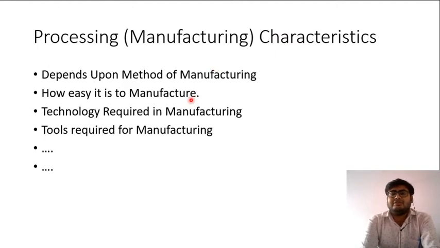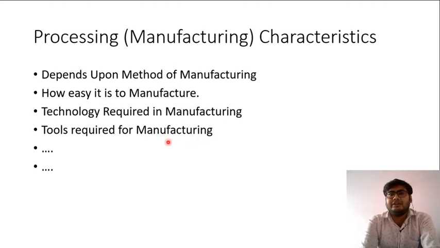But it does not mean that plastic materials are overall better than metal materials for manufacturing characteristics. Because if you think some different applications, such as manufacturing of nut bolt, then metal will be much easier to manufacture as compared to plastic. Because when we talk about giving intricate shapes to plastics, then injection molding process will be much more difficult when compared to machining of the metal. And which tools are required for manufacturing? Do we need punch press?